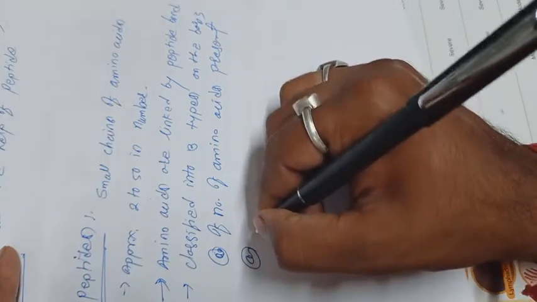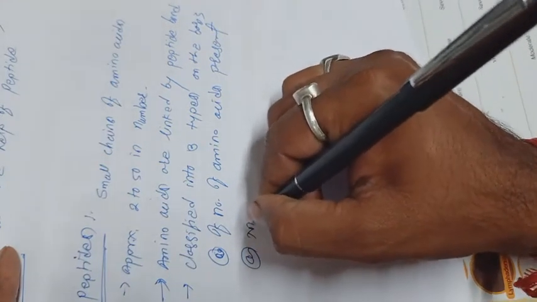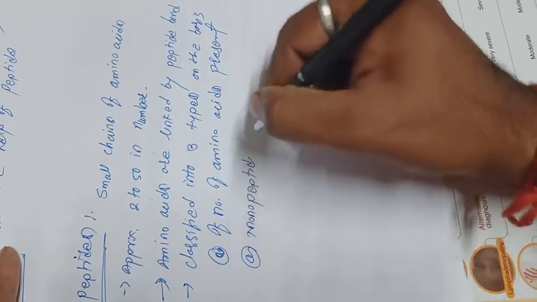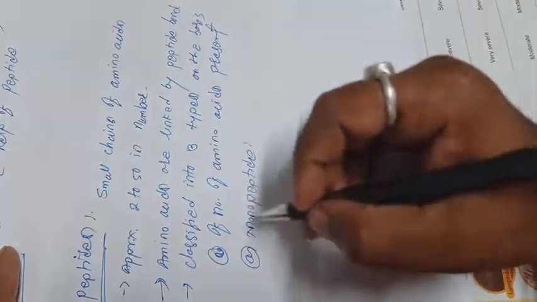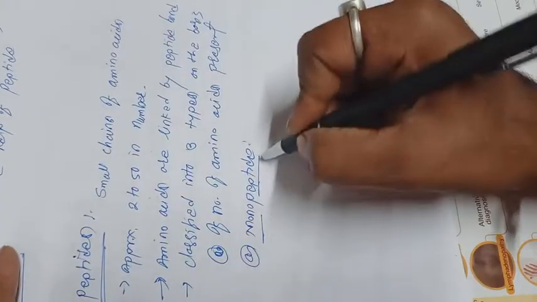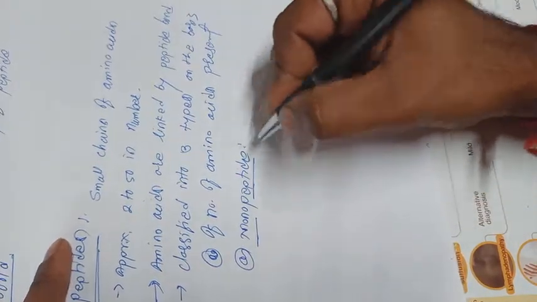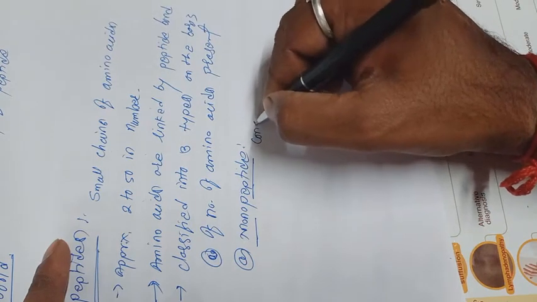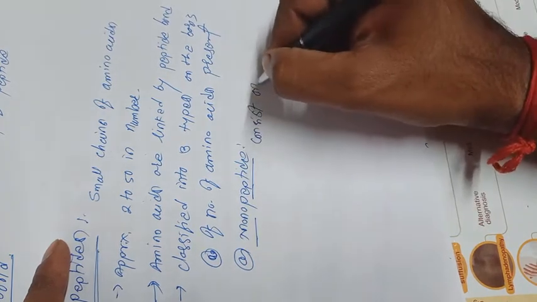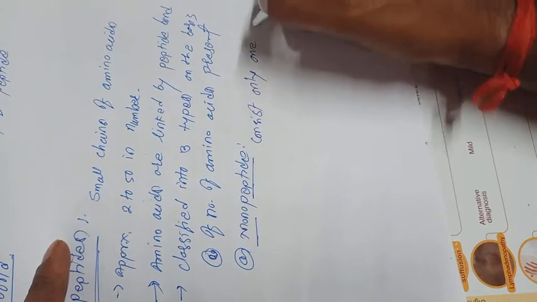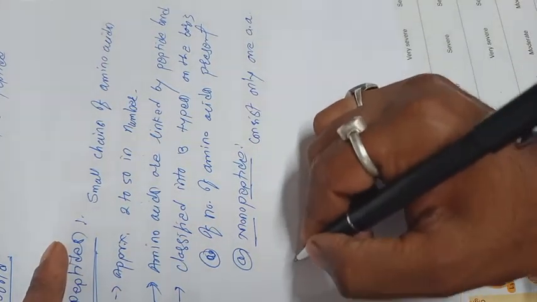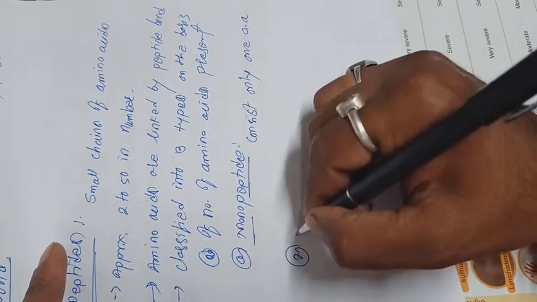The first one is the monopeptide. Monopeptide means it consists of only one amino acid.